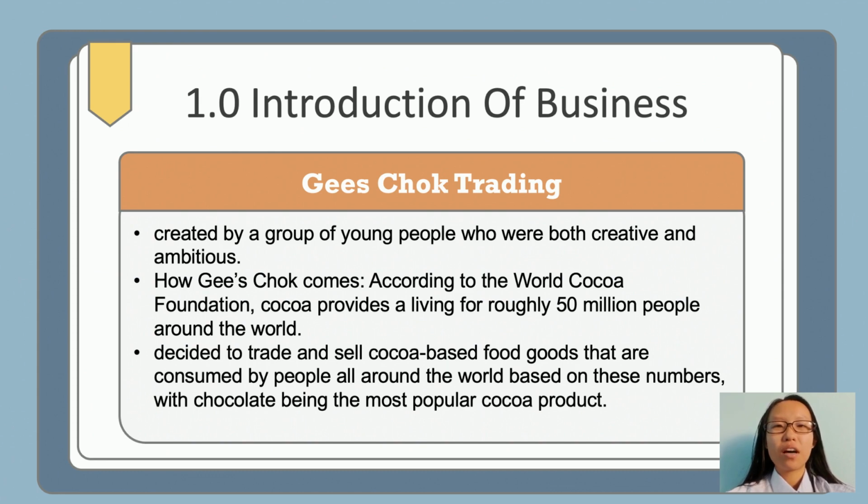Stock trading was created by a group of young people who are both creative and ambitious. How did the stock idea come about? According to the World Cocoa Foundation, cocoa provides a living for roughly 50 million people around the world. So the 6 of us decided to track and sell cocoa-based food goods that are consumed by people all around the world. Based on these numbers, chocolate is the most popular cocoa product.